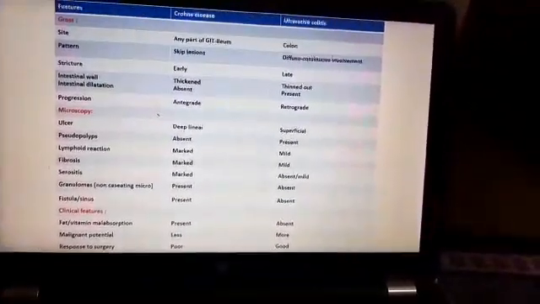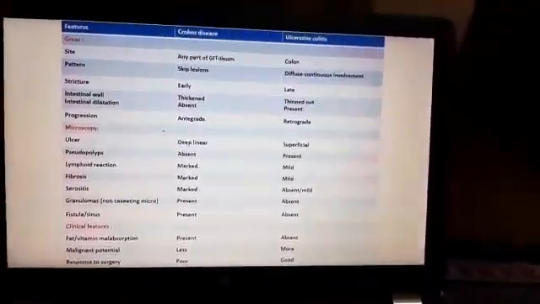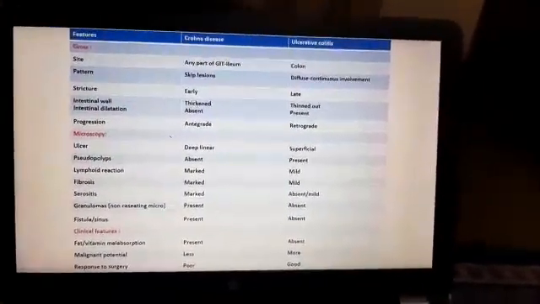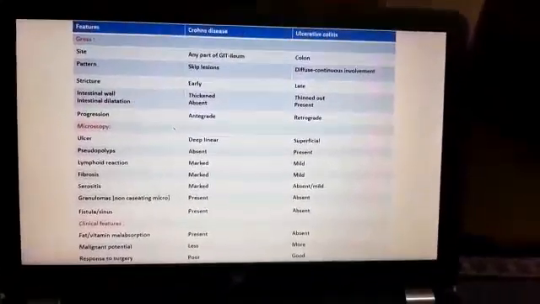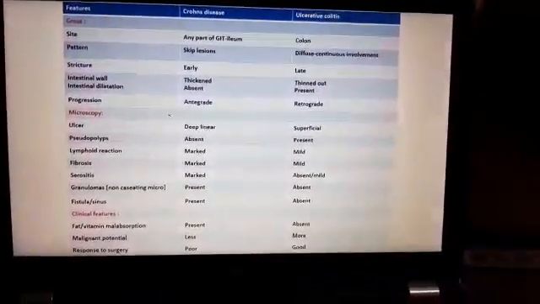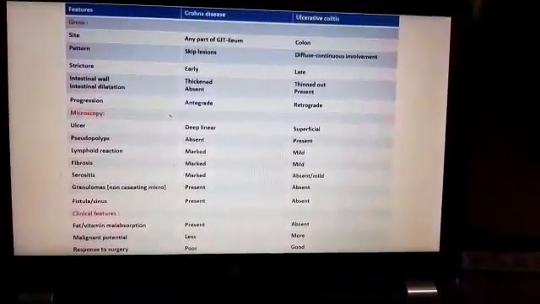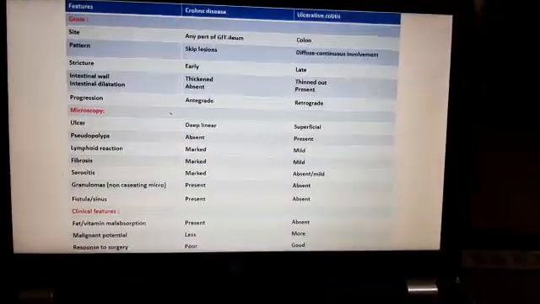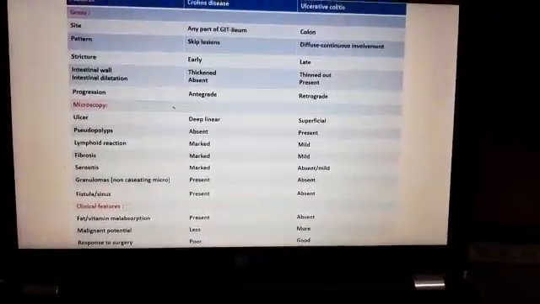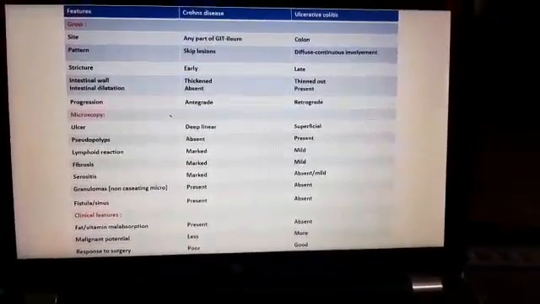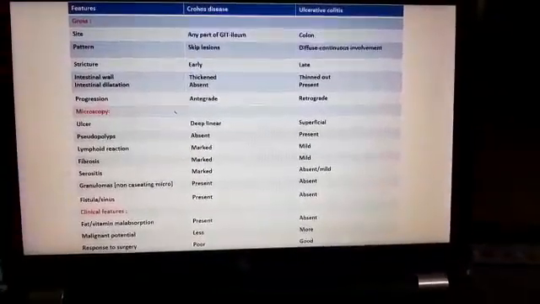Then coming to granulomas, non-caseating microgranulomas are seen in Crohn's disease. There are no granulomas in ulcerative colitis. Fistula and sinus formation is also seen in Crohn's disease, not in ulcerative colitis. So these are all the microscopic differences between Crohn's and ulcerative colitis.